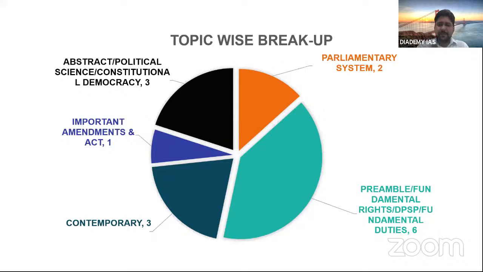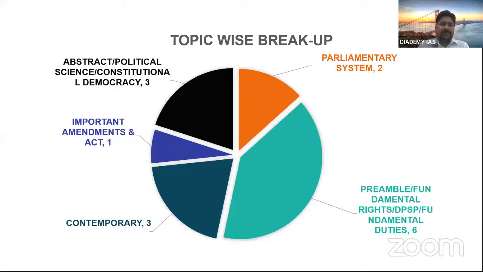Then this year preamble, this is one of the core topics and one of the interesting as well, which sets the tone of our polity preparation, right? So here you can see in preamble we have covered different topics: preamble, fundamental rights, DPSP, fundamental duties. So basically 6 questions were from this segment. So you can see the first few chapters of your polity, if you see any book, deal with this particular portion. So 6 questions this year shows you the weightage, right? In the next slide I will tell you how this comes, and over the years how it becomes important. I have developed another analysis.